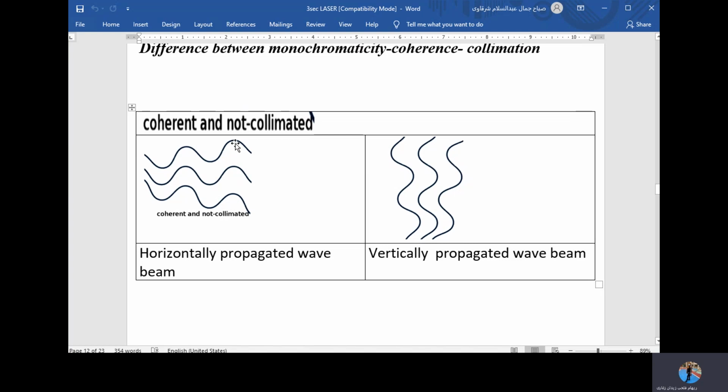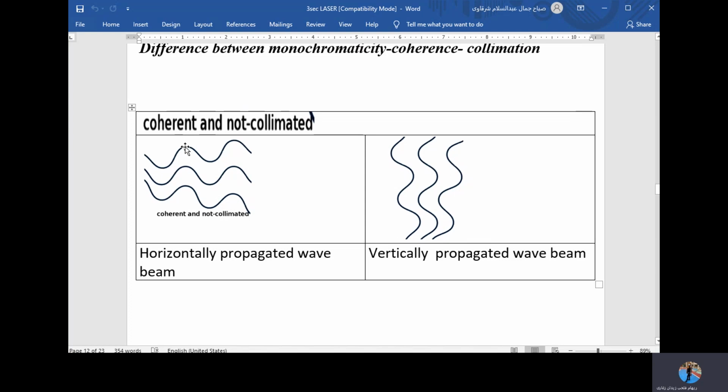The wave can be coherent, but at the same time not collimated, as you see here. I put the waves in two forms, one horizontal and the other vertical, just to check how they look. Coherent and not collimated. Look at these waves. They are coherent. Coherent means they go with each other in phase. This one starts here, goes down; this one starts here, goes down; this one starts here, goes down, and then rises up. Also rises up. Also rises up. So they are coherent. They have the same phase.